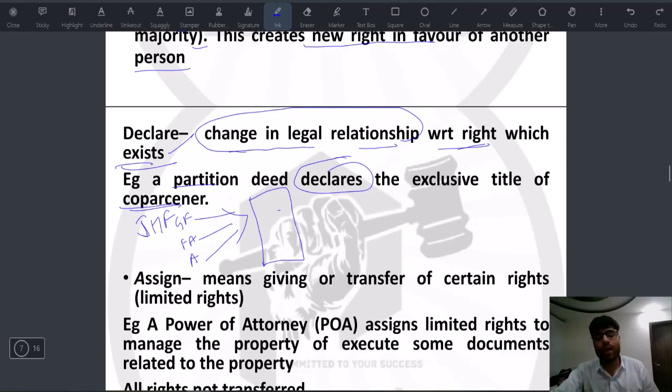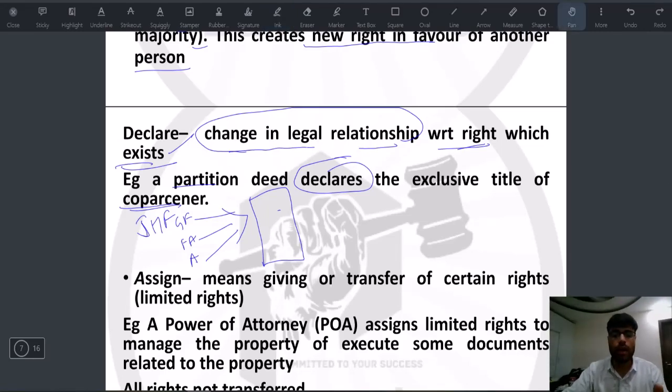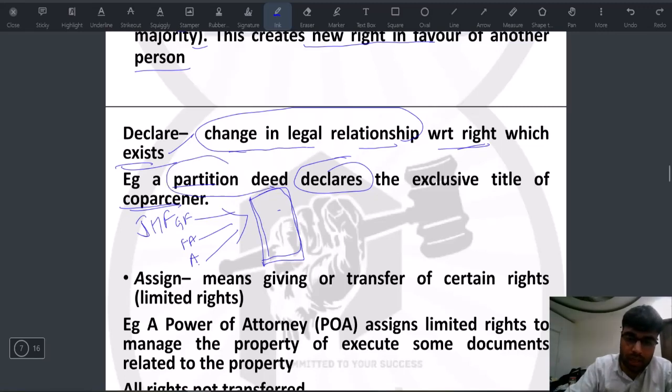Okay, but if you have ever studied coparcenary or joint Hindu family, coparceners have a right to the joint family property, and they have community of ownership. That means this person, and this person, they'll own the property completely. Before partition, if a partition has not taken place, now the grandfather cannot say,